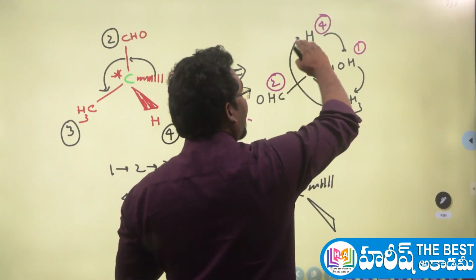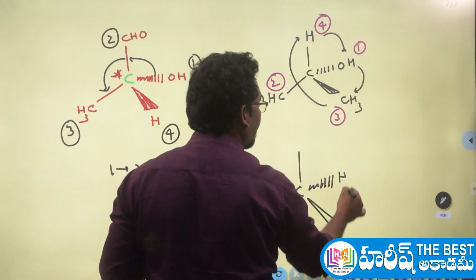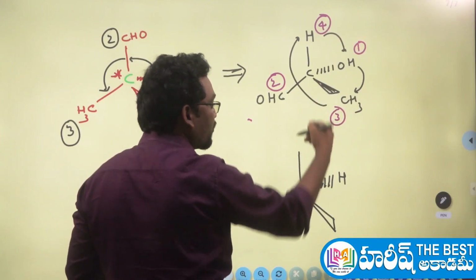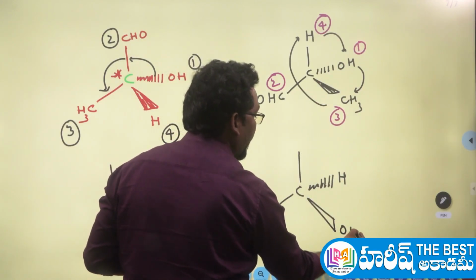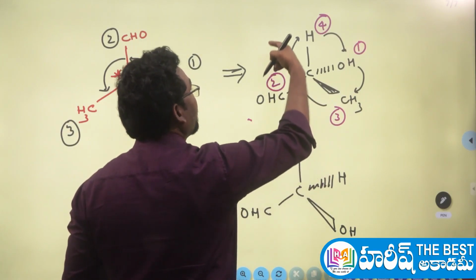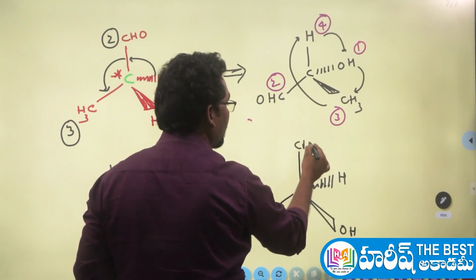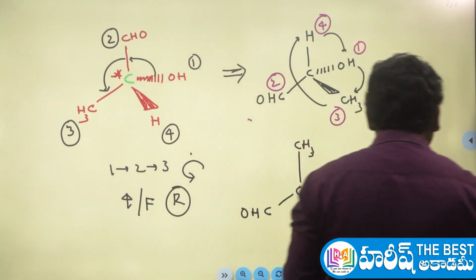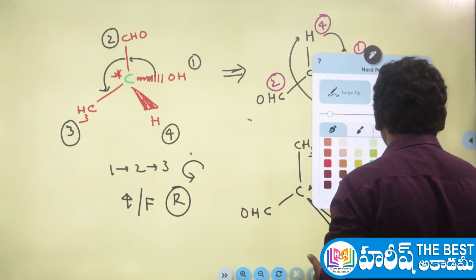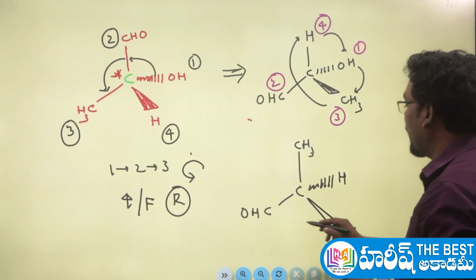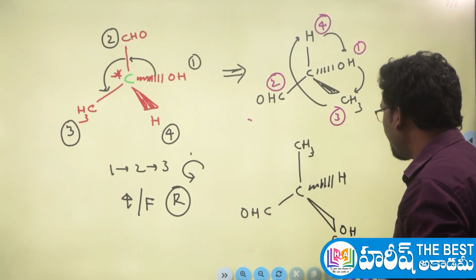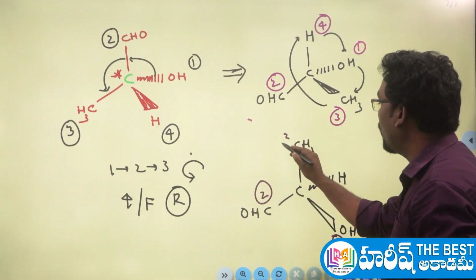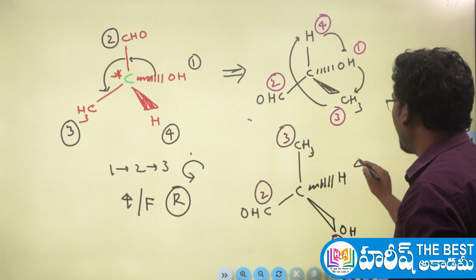Now I am bringing the fourth group, hydrogen, to the back side. Then the back side hydroxy group comes to the front side, so here will be the hydroxy, and the methyl group goes above this side. That's all, simple. Now you can follow the rules I told you. What are the rules? This is the first priority group, this is the second priority group, this is the third priority group, and this is the fourth priority group here.